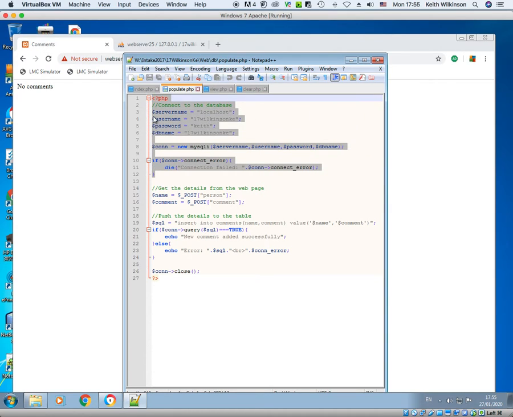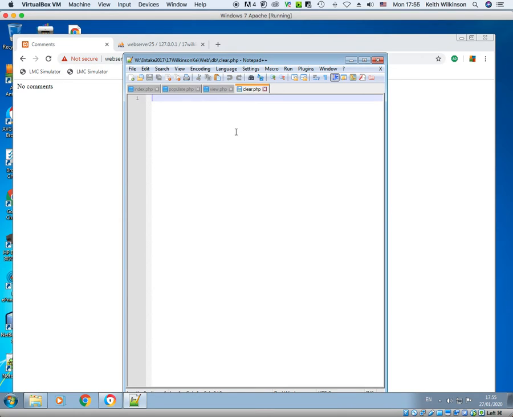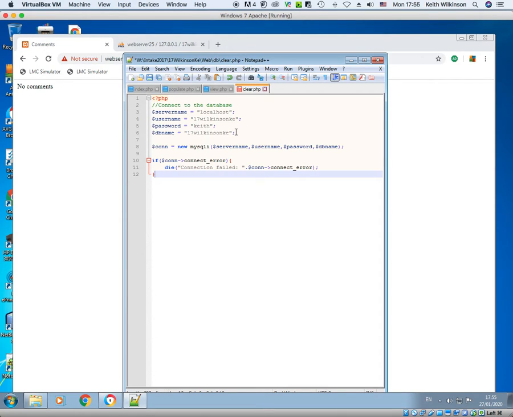So to start off with, I'm going to pinch right the way down to line 12 here, to connect to the database, and to copy that, and I'm going to paste that into my program. So this just connects to the database, and if it can't connect, it's going to say that the connection's failed, and I'm going to end my PHP there.